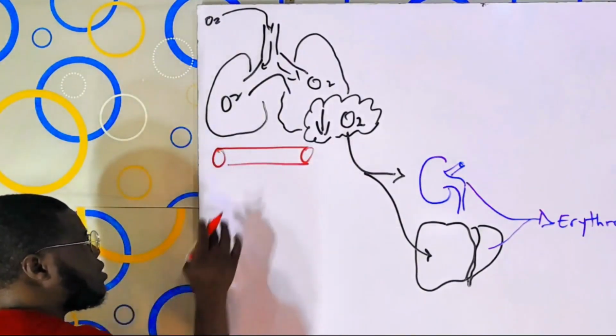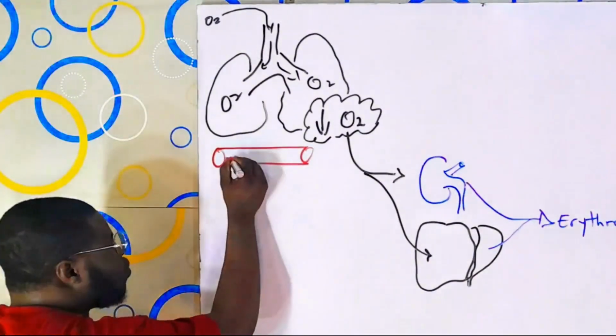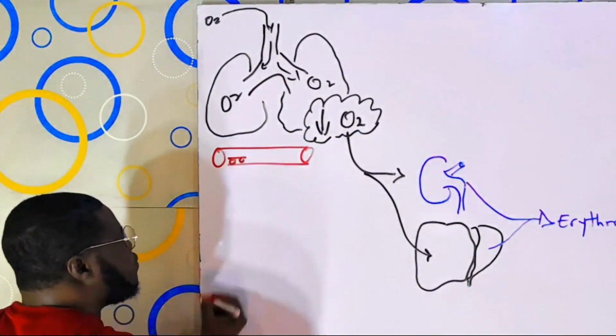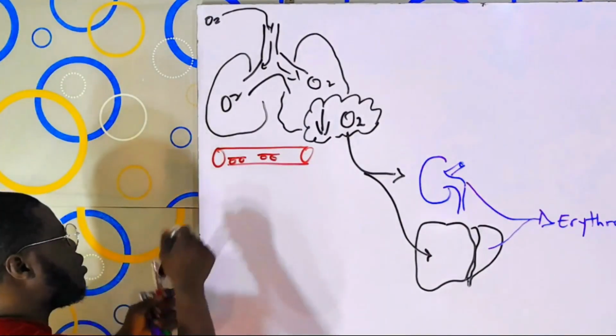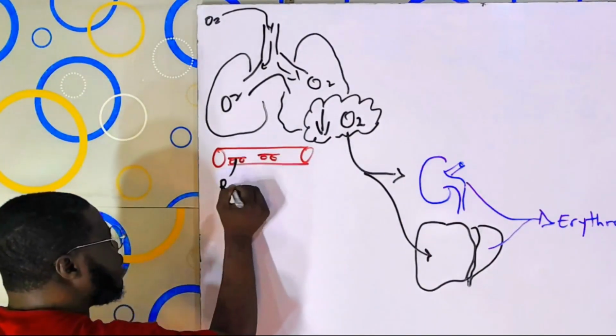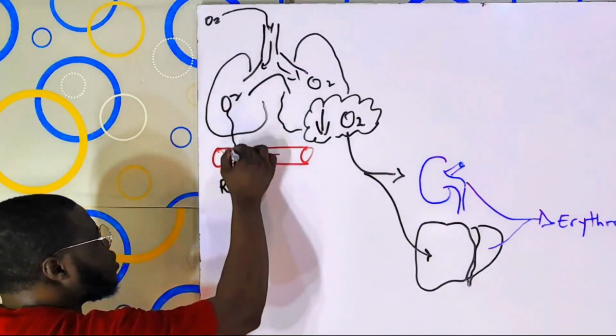These blood capillaries, they contain what? They contain blood within them. And we have a vehicle of the blood. You've known that from a very long time. And that vehicle of the blood is called the what? The red blood cell. Red blood what? The red blood cell. They are going to take up this oxygen.